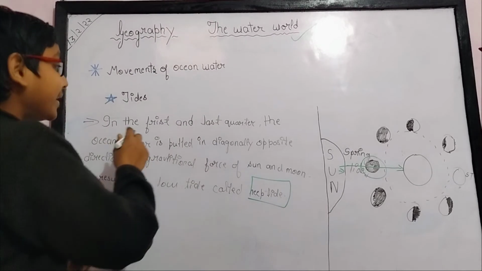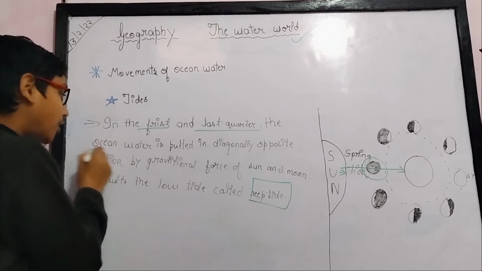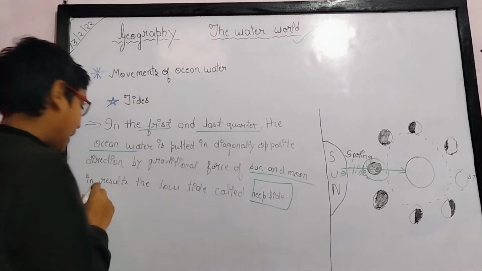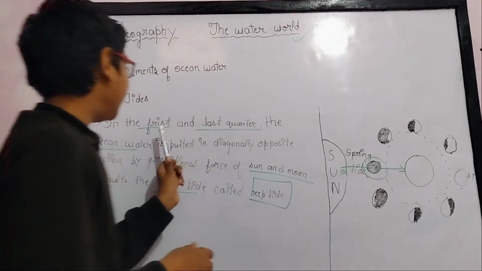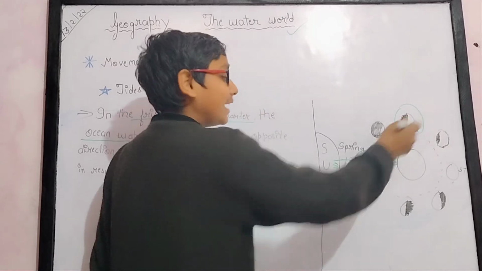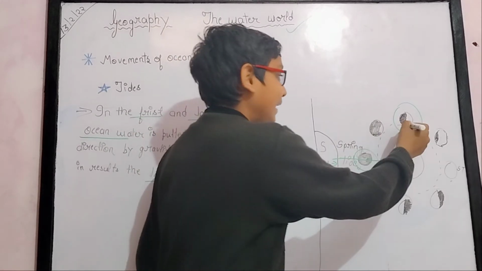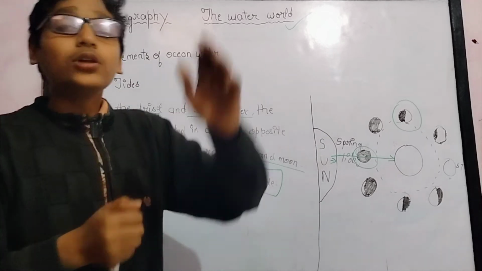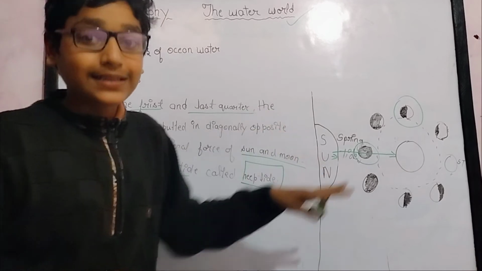What is neap tide? In the first and last quarter, the ocean water is pulled diagonally by the gravitational force of the sun and moon, resulting in a low tide called neap tide. As you can see, in the first and last quarter, the moon is half, and the sun is at its place. The sun and the moon both pull the water. When these are in a straight line, it is spring tide.